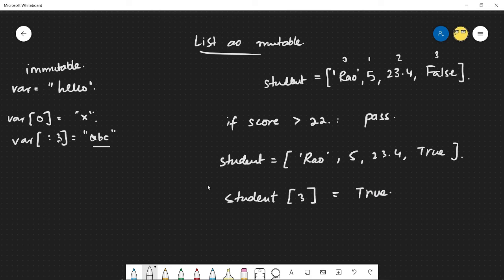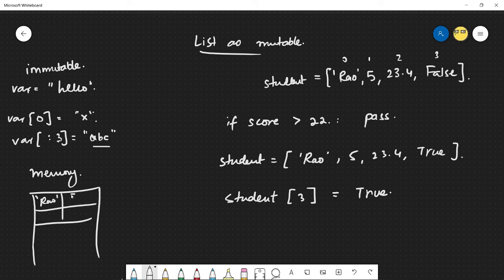And what's going to happen is that, let's make our favorite block of memory here. In memory you had a reserved space for student and the information that's being stored for a student, 2.4 and false here, and this is the memory block for your student list.